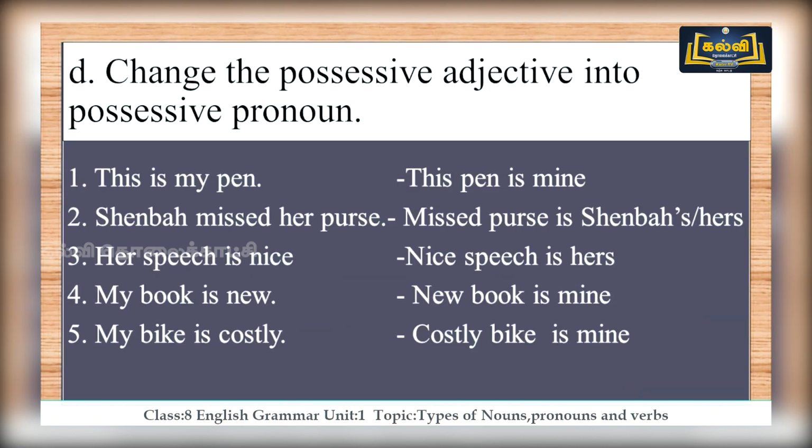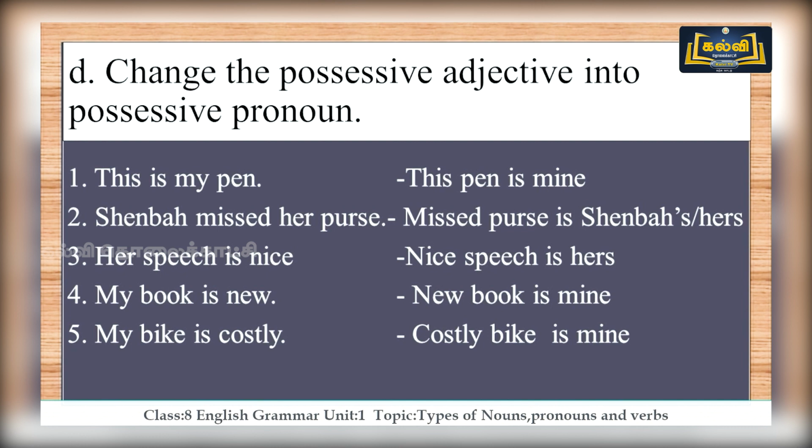And now you are going to change the possessive adjectives into possessive pronouns. This is my pen. So how can we change that? This pen is mine. Shenba missed her purse, her is a possessive adjective. How can you change that into a possessive pronoun? Missed purse is Shenba's is also right, and missed purse is hers. This is also a right answer.